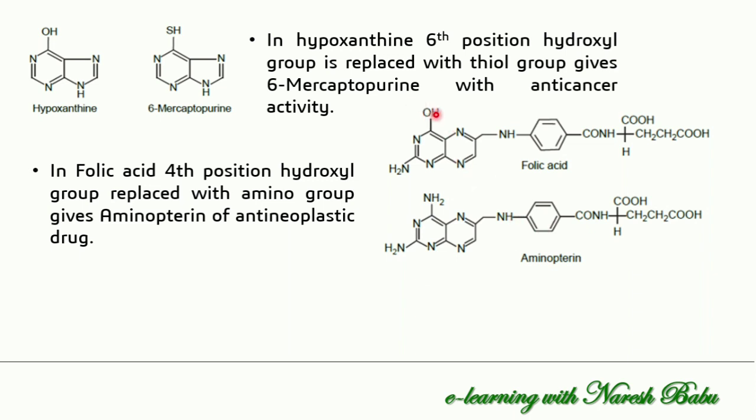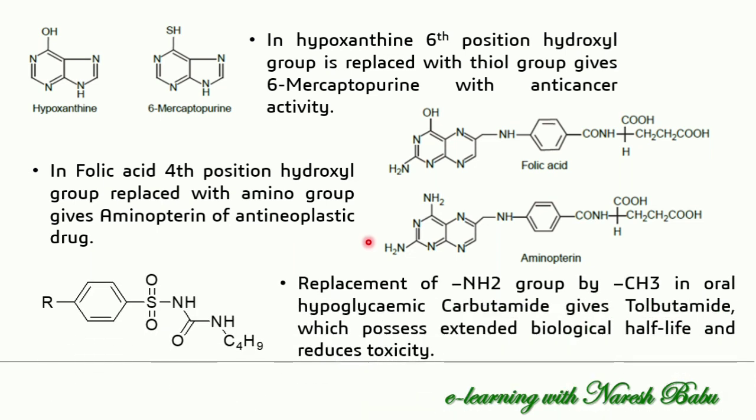So here, at this position, the 4th position hydroxyl group replaced with an amino group gives aminopterin, an anti-neoplastic drug. So the OH group replaced with the amino group, at the 1, 2, 3, 4th position. The replacement of OH with the amino group increases the activity, that is, the anti-neoplastic activity the drug is going to produce.